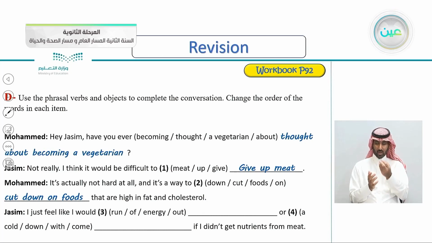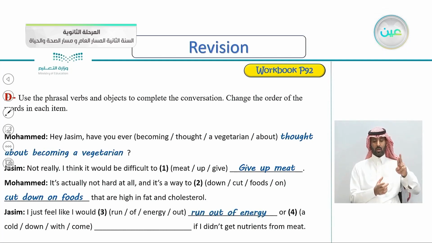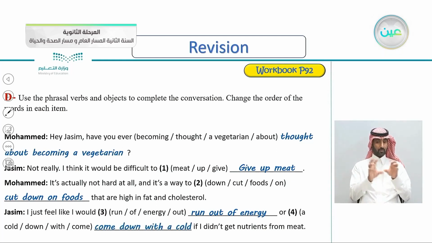Jasim: I just feel like I would run out of energy. Of course, this is incorrect, and the correct order is, this is an easy one, of course, run out of energy. Next: come down with a cold if I didn't get nutrition from meat. So the correct answer here is come down with a cold if I didn't get nutrients from meat.